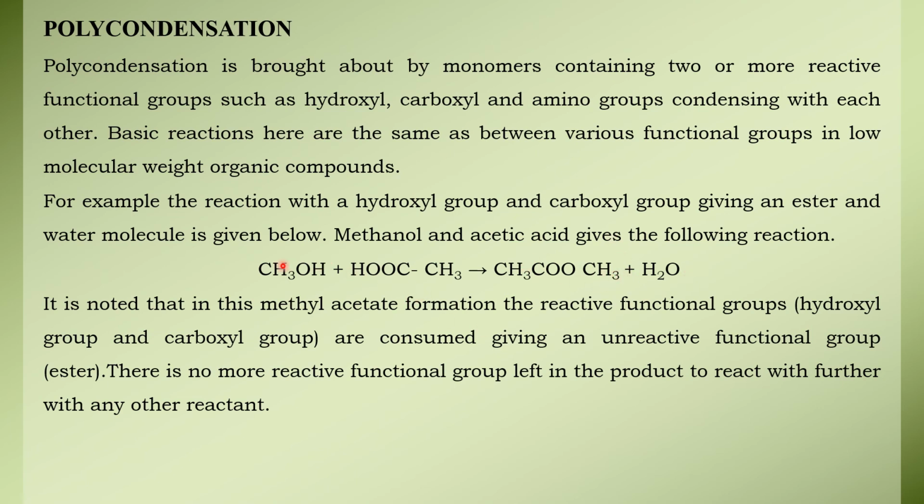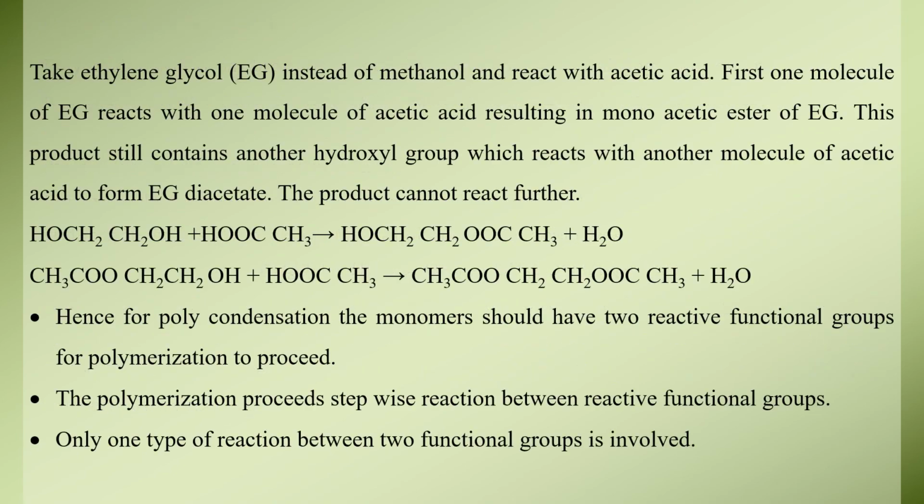Now here there is only a single functional group. Here there is a functional group, here there is a functional group. So the reaction comes to an end here. But consider the next one. See this example, ethylene glycol again with acetic acid. So here there are two functional groups and here there is only a single functional group. So first this OH and H will go off, and as a result you get OH CH2 CH2 OOC CH3 plus H2O. Here there is one more functional group. So again this can react with another acetic acid and it can form the product as ethylene glycol diacetate.